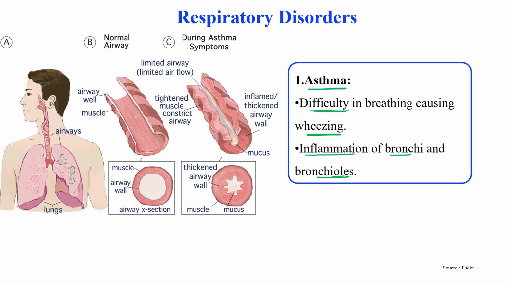In the normal way, this is the structure of a normal airway of bronchi or bronchiole. This is the cross section. While in the inflamed one, during asthma, the thickening of the bronchi and bronchiole is more, so there is a difficulty in breathing of oxygen and carbon dioxide. Okay, because of the inflammation, the bronchi and bronchiole airway wall gets thickened.